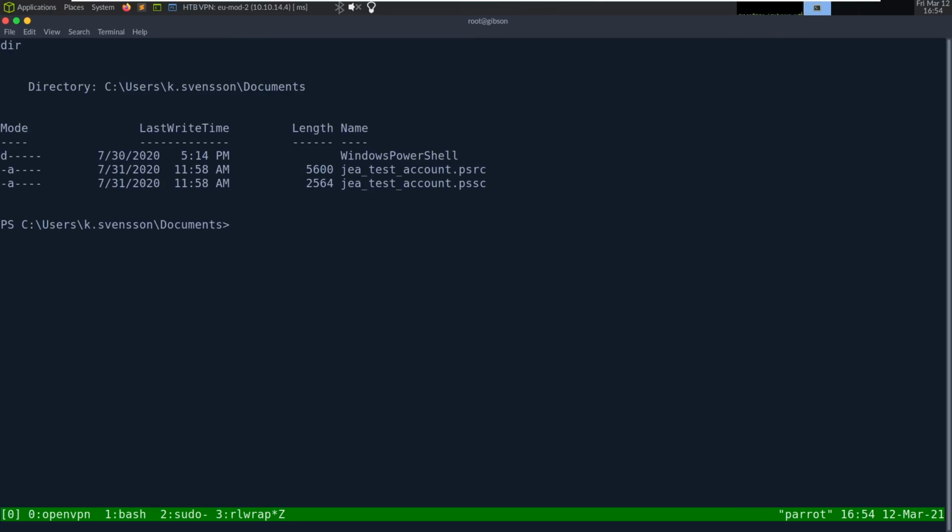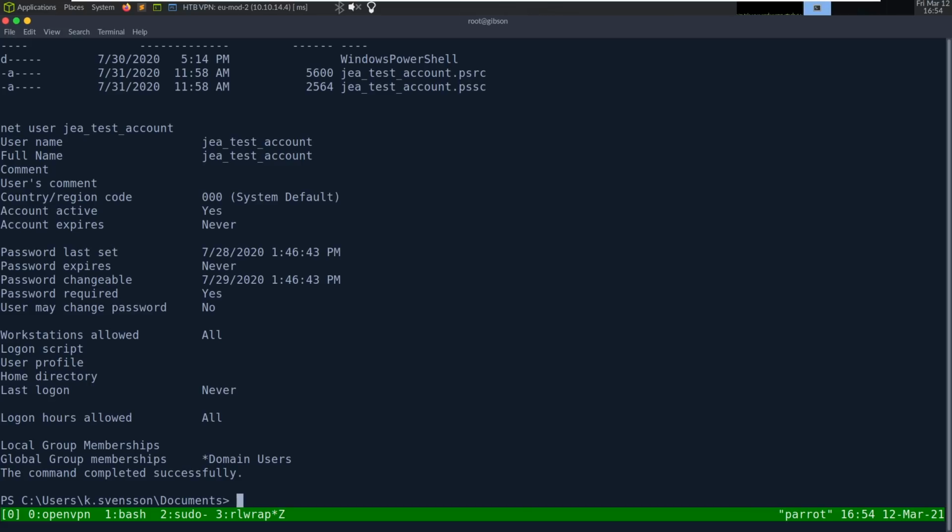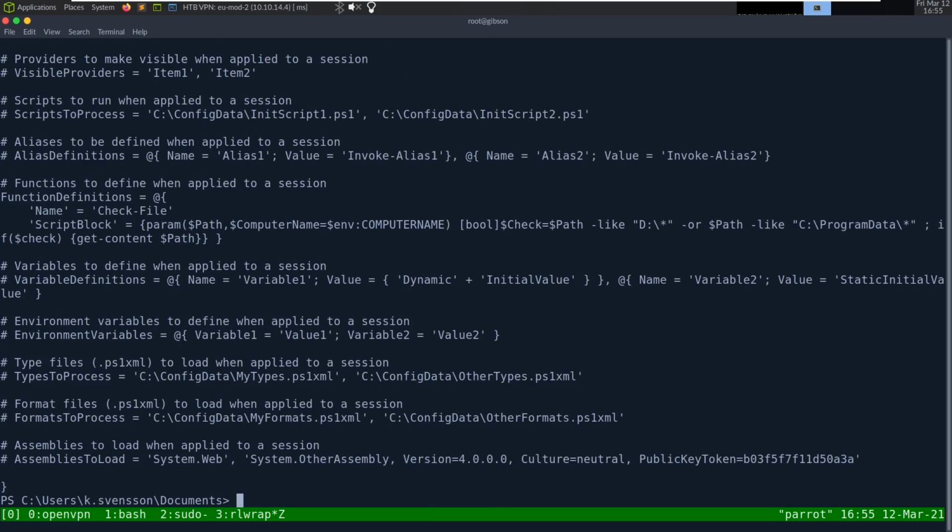Looking in documents, we have this JEA test account. And back when we did that GAL thing, the global address list, we did see something about JEA test. We can do net user JEA test account and see information about it. It is a member of domain users, but we can, in fact, see it exist. It has a PSRC, which is like the init for an account, like initialization. RC, I think, generally stands for run command, like run command as soon as you log in. We can type it out to see what it is.